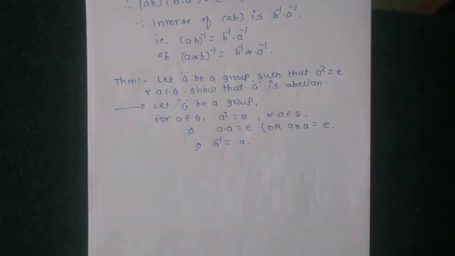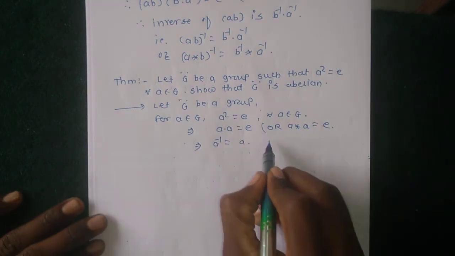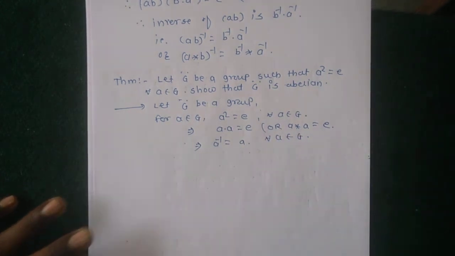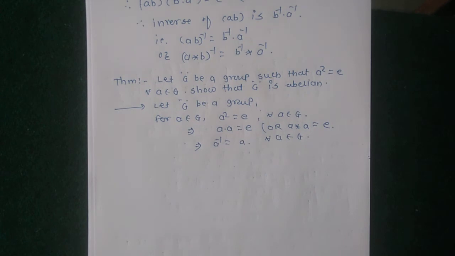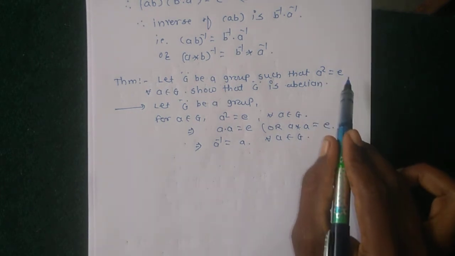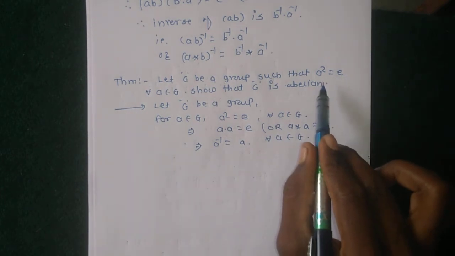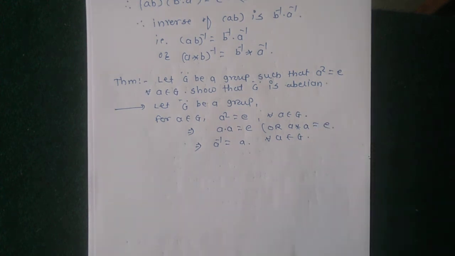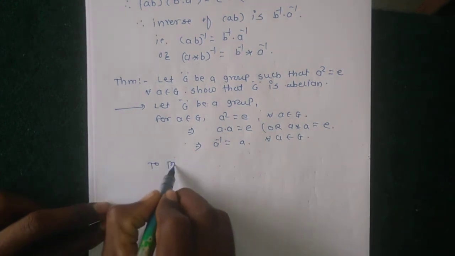Which implies that G contains elements that are their own inverse. G contains elements of the form a square equal to identity, which implies that a is itself the inverse in the given group.